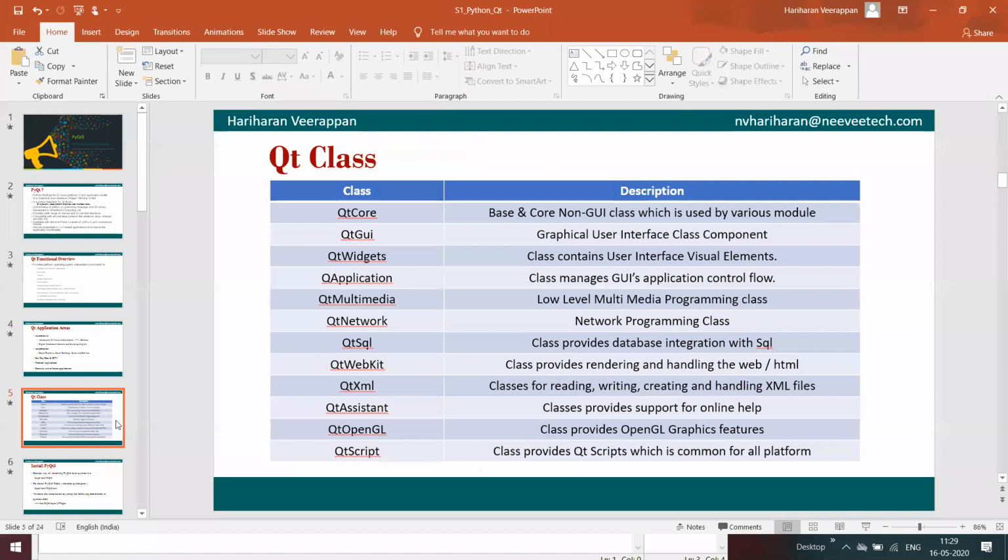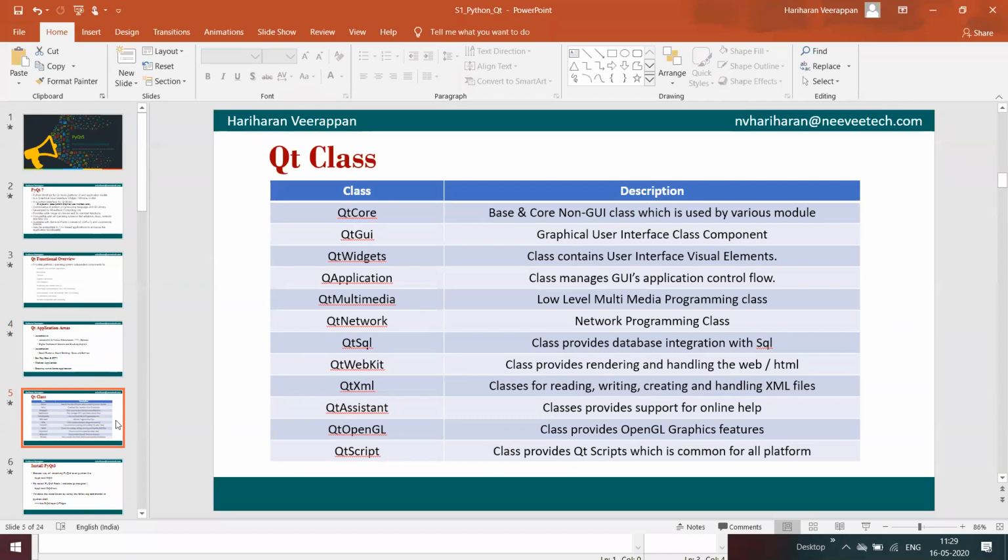And here we have different Qt classes. It starts with Qt Core, which is the core base and core non-GUI classes used by various modules, and Qt GUI is the GUI class component.